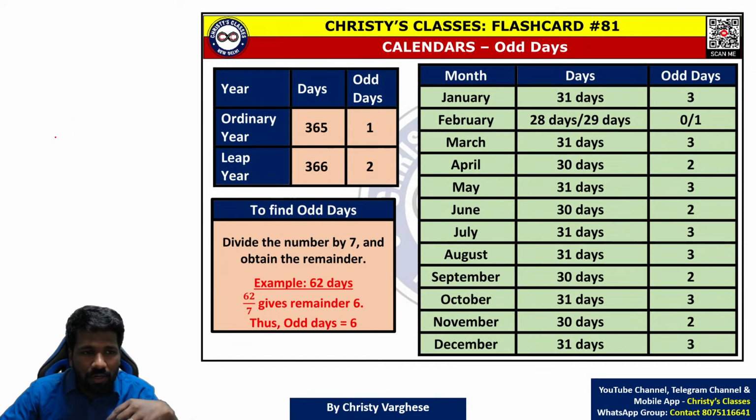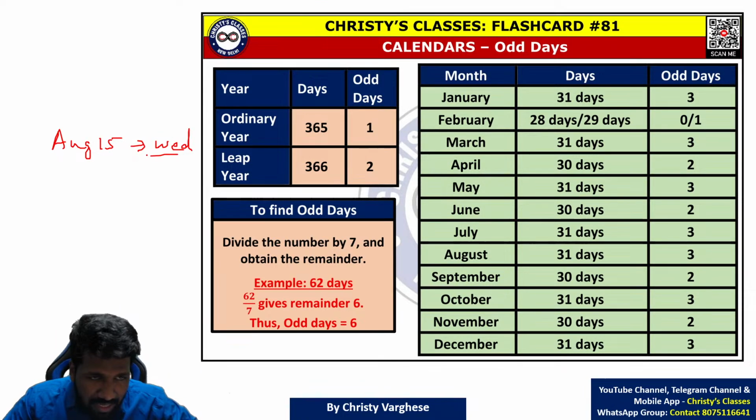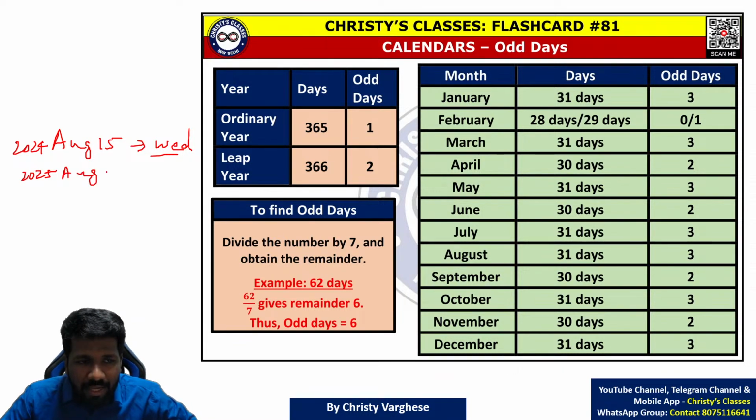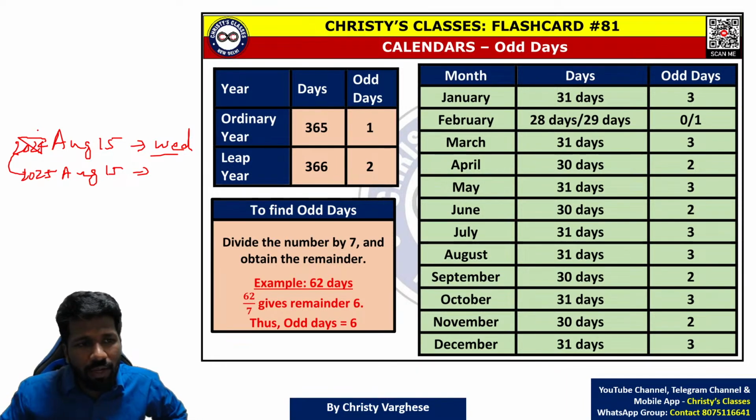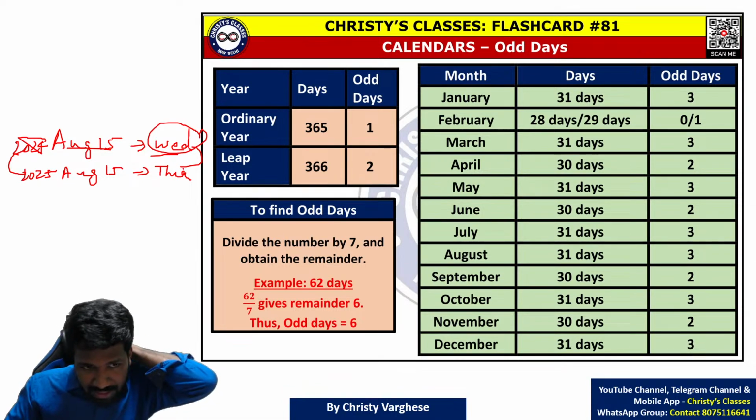For example, if this year August 15 is a Wednesday, I'm just randomly taking, you can check which day it is, then next year August 15 will be what? If 2024 August 15 is a Wednesday, 2025 August 15 means there is a complete year. What kind of year? Ordinary year. 2024 is a leap year, but February is coming before the time period. That is why 1 day shifting is enough. Wednesday shifted by 1 day is Thursday. If this year it is Wednesday, next year it will be Thursday.